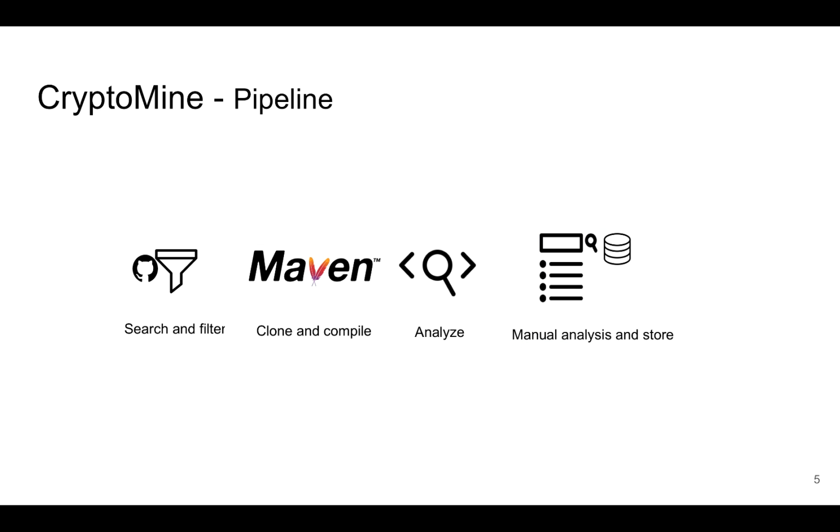In order to analyze Java projects, we use GitHub APIs to find Java projects and crypto uses in them, and then we use Maven build tools to build those projects. We use a static analysis tool to analyze those projects, and we manually analyzed our analysis result and store the data in a CSV file.